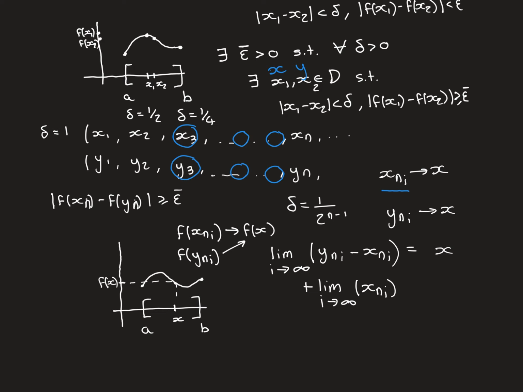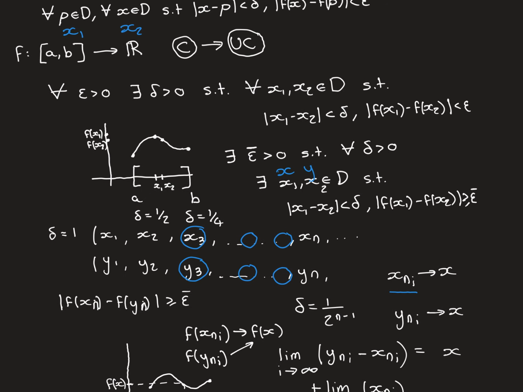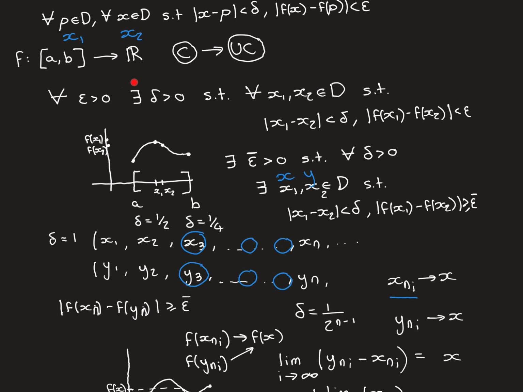So this is a contradiction, and hence we have proven that this original assumption that we had here, that uniform continuity was not satisfied, cannot have been true, because if it were true, all of this would follow, and it leads to a contradiction. Hence the opposite must have been true, so the actual uniform continuity criterion must have been true.